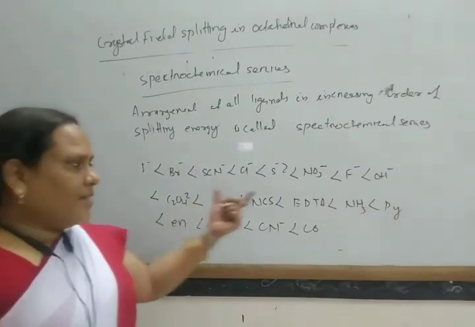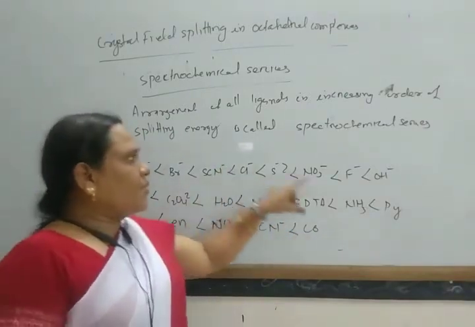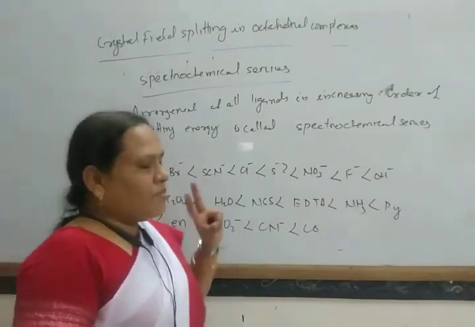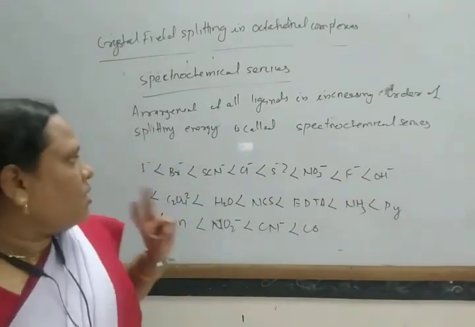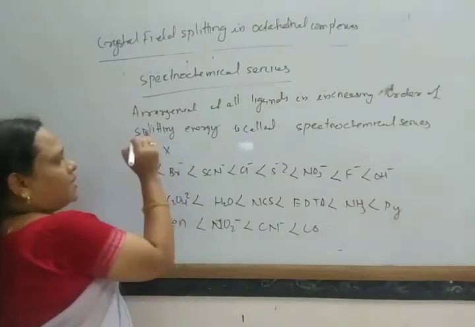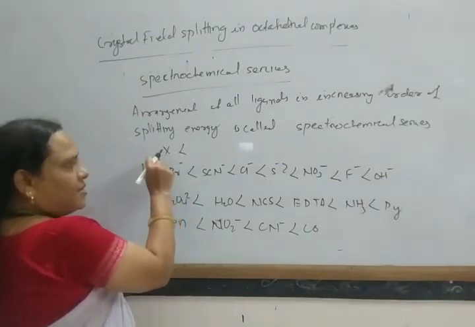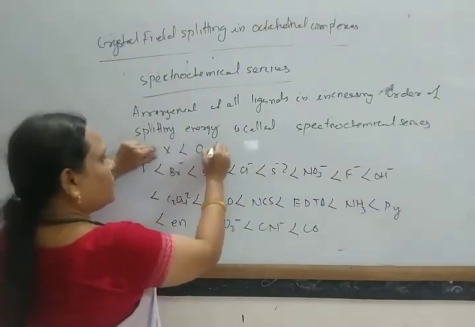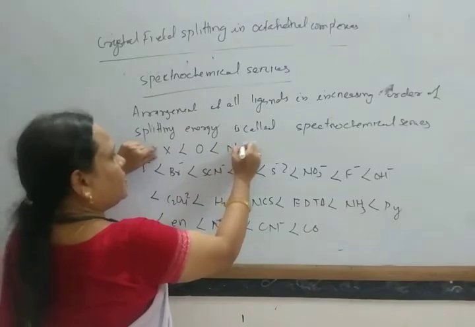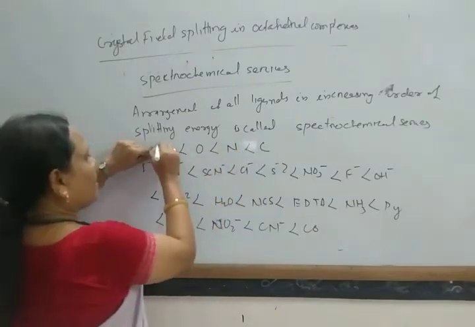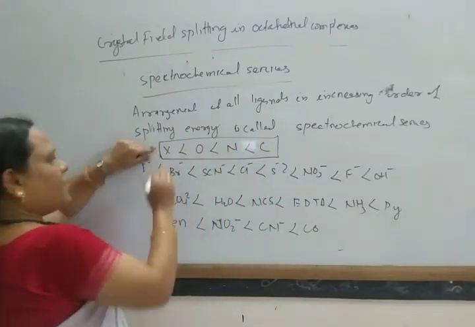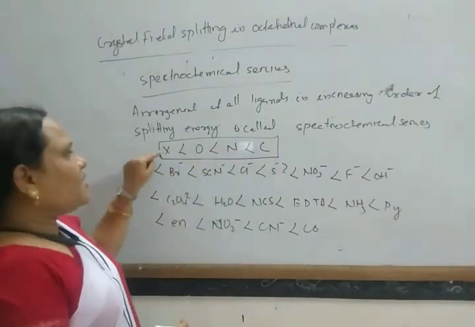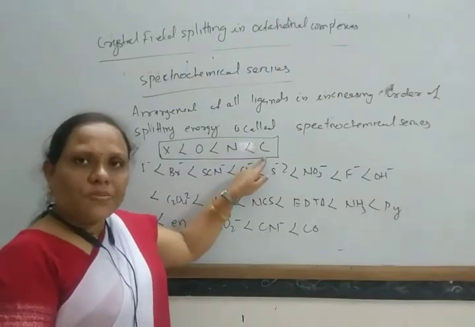So there is a large spectrochemical series, but to make it easier to remember, just remember that a halogen donor has less splitting than an oxygen donor, than a nitrogen donor, than a carbon donor. So for any ligand, with halogen, oxygen, nitrogen, carbon, this has less splitting and this has higher splitting.